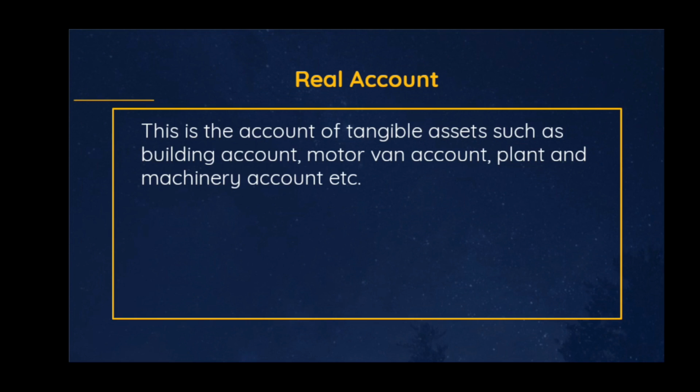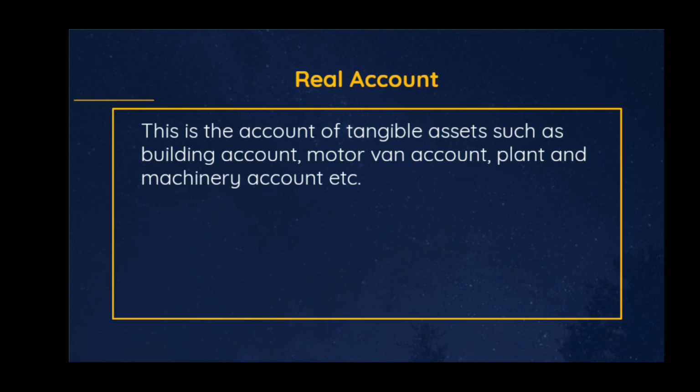So in the standard definition, just like I defined in one of my videos, it is a resource controlled by an entity as a result of past events from which future economic benefit is expected to flow to the entity. That is an advanced definition of an asset. So in this case, the motor van, the building account, plant and machinery, they are all examples of assets. So they all fall under what?